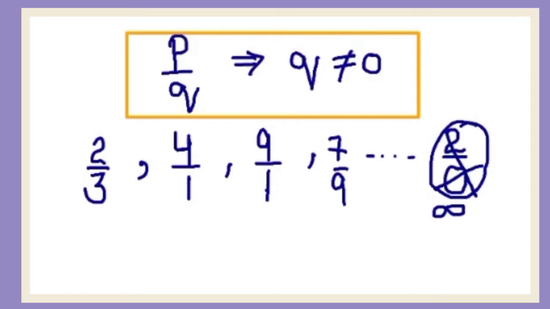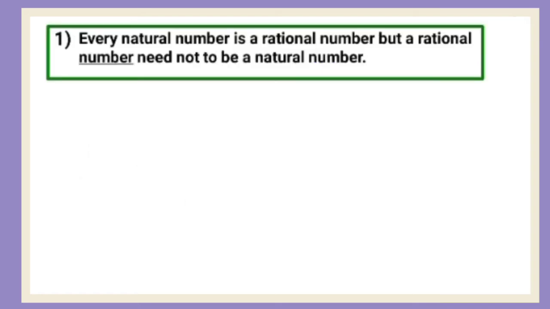So rational numbers are positive as well as negative. This can be written in the form of P upon Q and Q can never be 0. So all the fractions can be considered in the positive rational numbers. So fractions are also rational numbers. Clear? Now we have some points which you need to remember about the rational numbers.